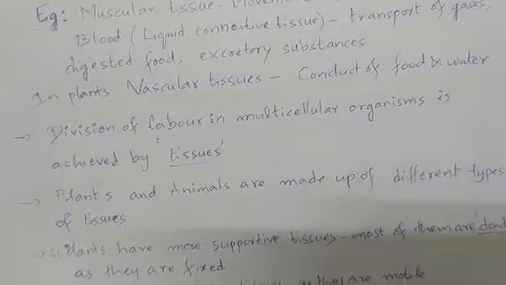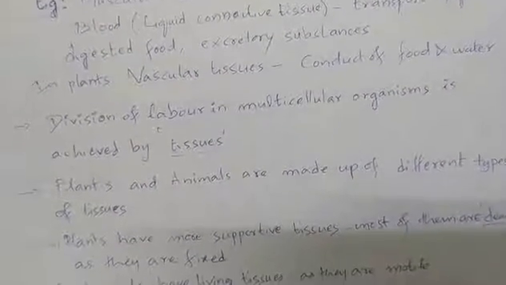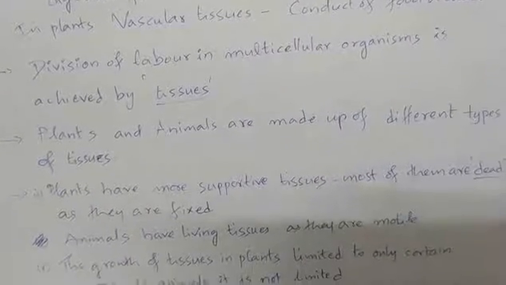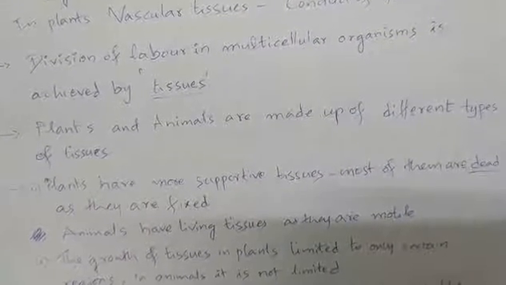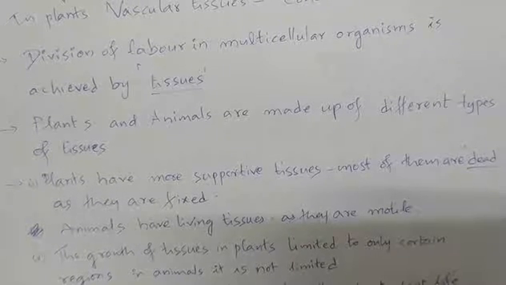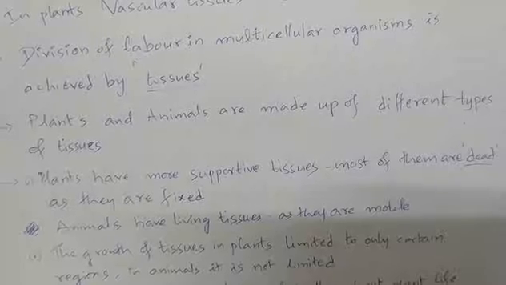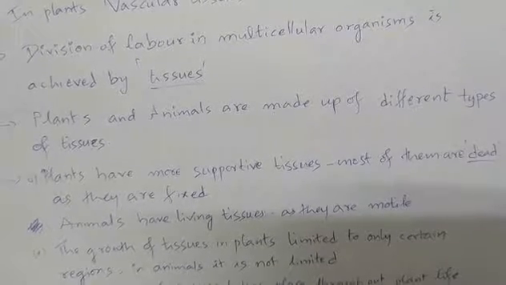Let us try to understand some differences between plants and animals. Plants have more supportive tissues because most plants, or say almost all plants, are stationary or fixed, meaning they do not move from one place to another.